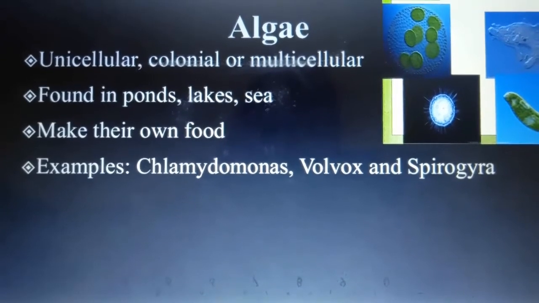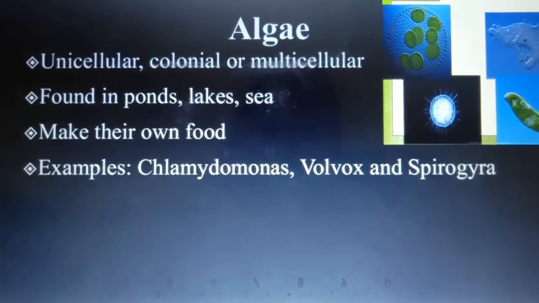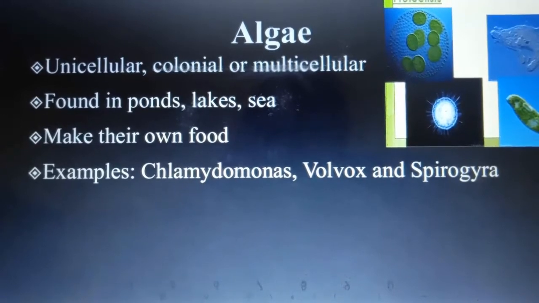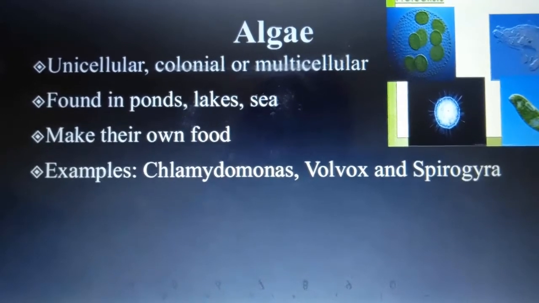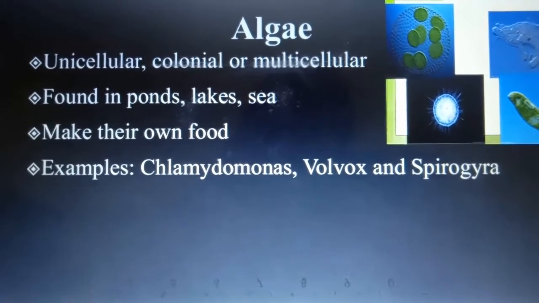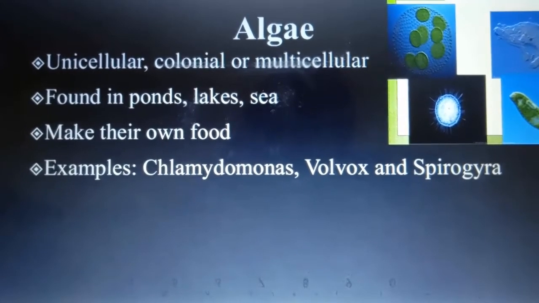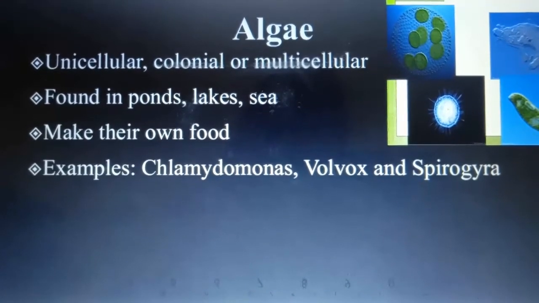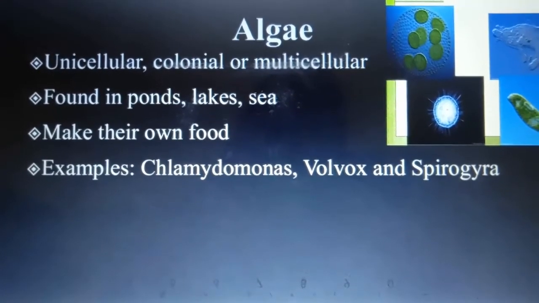As for habitats, algae are found in ponds, lakes and seas. Common examples of algae are Chlamydomonas, Volvox and Spirogyra. Usually algae have chlorophyll, the green pigment that is also present in plants. So, like plants, algae can prepare their food by themselves.